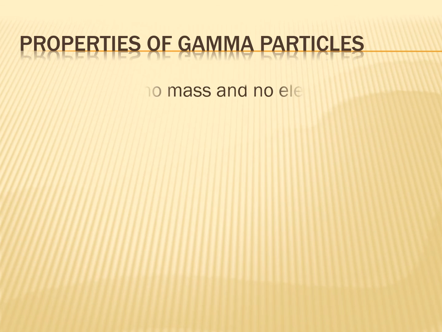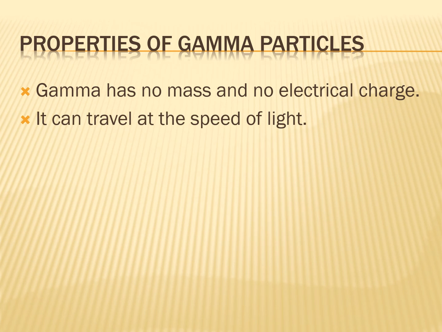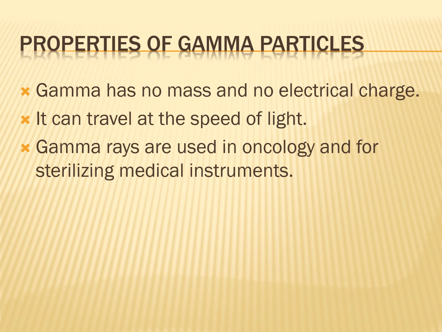Now let us see the properties of gamma rays. Gamma rays don't have mass, and they don't have any electric charge. They can travel with the speed of light. Gamma rays are used in oncology and for sterilizing medical instruments.